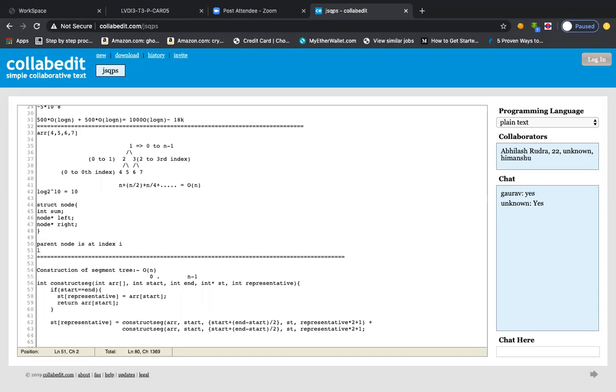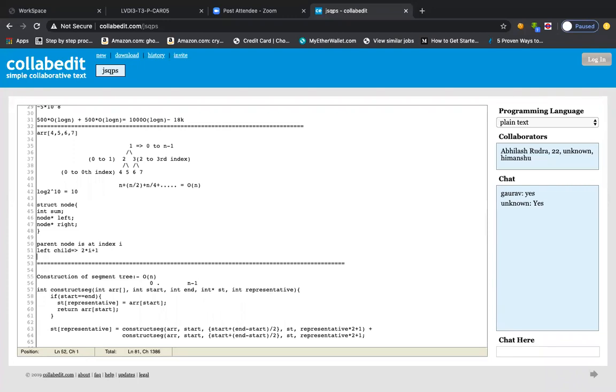So there should be some mathematical way such that for a particular index we can clearly know that this is the left child and this is the right child. The convention defined in the tree data structure is that you always consider the left child at the index 2i plus 1, and the right child at 2i plus 2. You can assume that this is a convention. Are you getting the point? This is how a drawn pictorial binary tree can be represented in the form of an array itself.